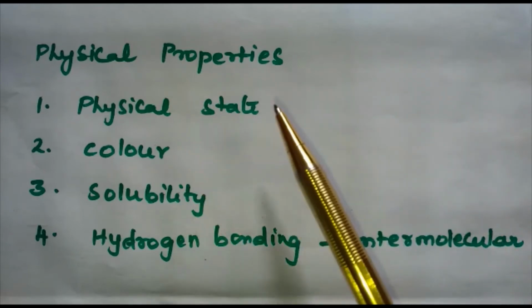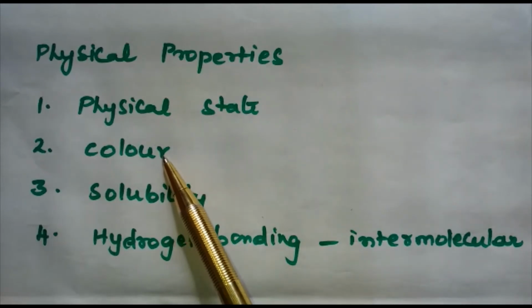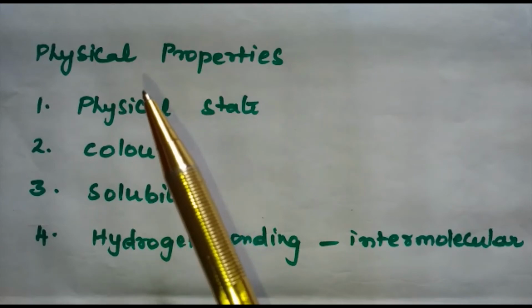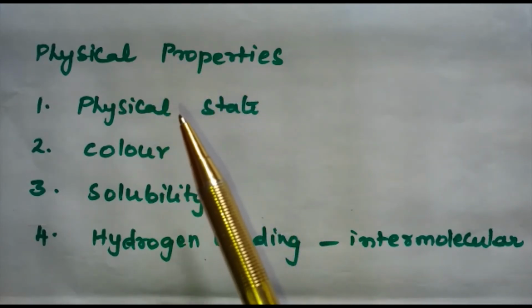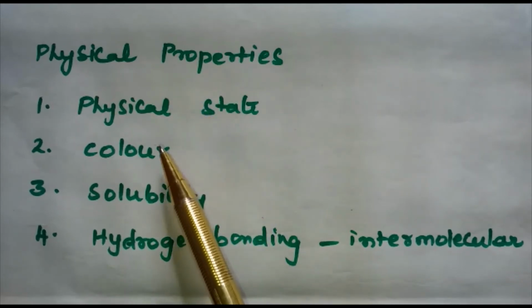Next one is about the color. Aniline and other aryl amines are usually colorless, but they get colored. When do they get colored? On storage due to atmospheric oxidation.